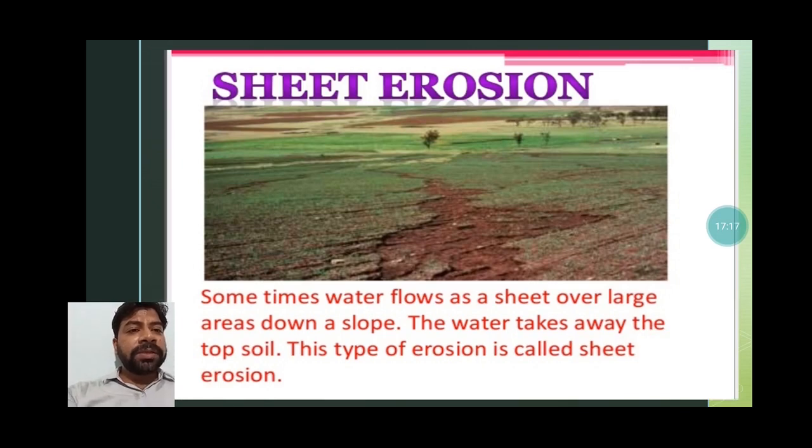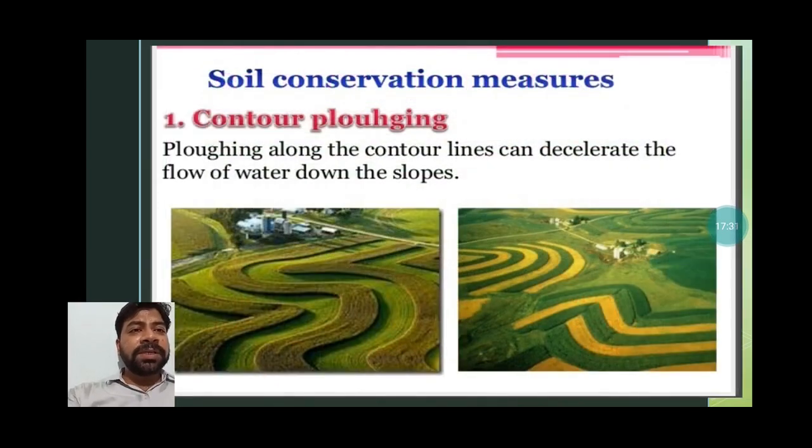Now sheet erosion. You can see in this image, only the upper layer of the soil is removed. It means only one sheet of the soil is removed. Okay, so this is called sheet erosion. Sometimes this also happens.